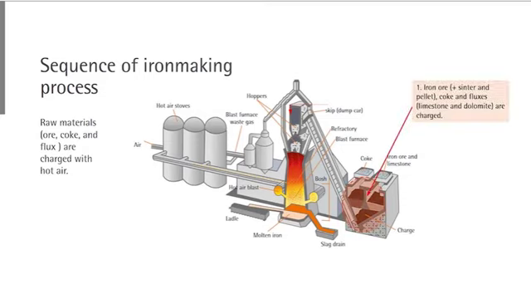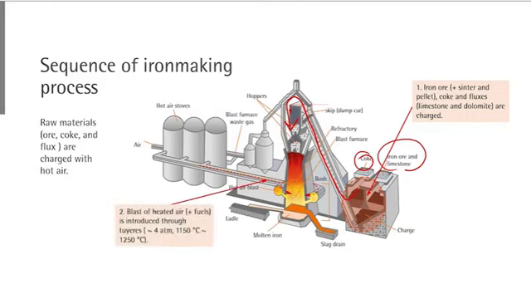This is a scaled-down figure of an iron making plant. First we have raw materials, iron ore and some blocks here, and cokes. These are delivered through this route and charged into the blast furnace from the top position. At the same time, the heated air from the hot stoves is delivered through this route called tuyeres from the bottom side of the blast furnace.